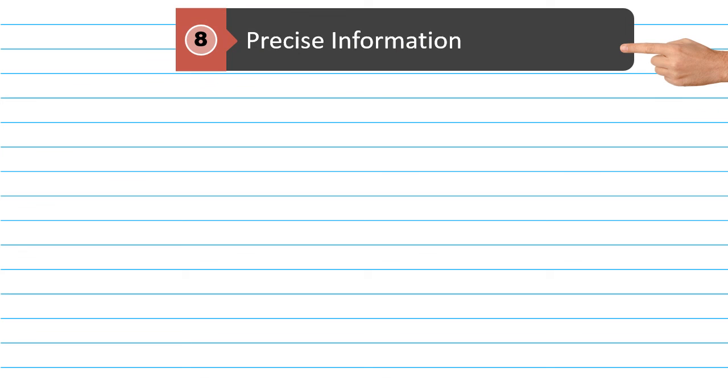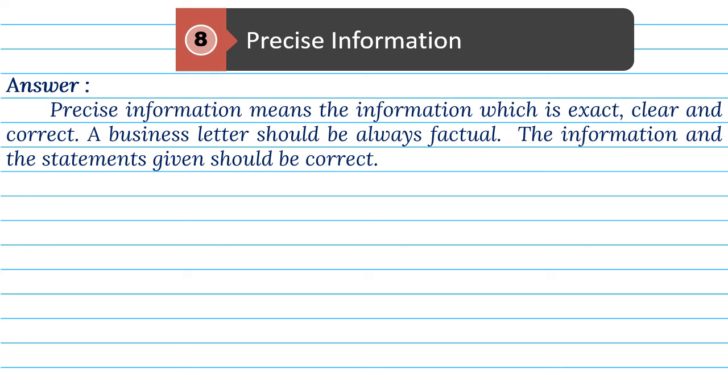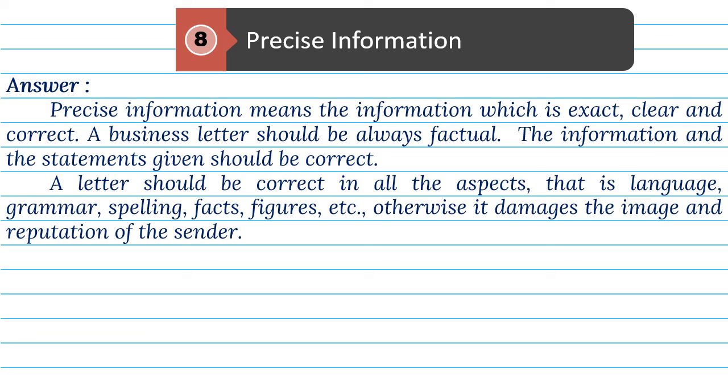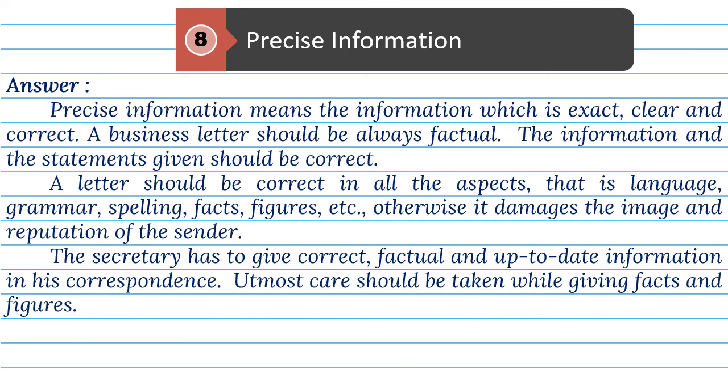8. Precise information. Answer. Precise information means the information which is exact, clear, and correct. A business letter should be always factual. The information and the statements given should be correct. A letter should be correct in all the aspects, that is language, grammar, spelling, facts, figures, etc., otherwise it damages the image and reputation of the sender. The secretary has to give correct, factual, and up-to-date information in his correspondence. Utmost care should be taken while giving facts and figures.